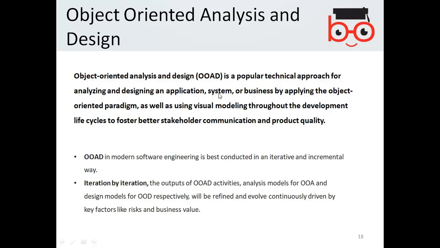It means when you want to analyze or design, you need to take an approach of object orientation. So systems are built by applying the object-oriented paradigm. The object-oriented paradigm allows you to represent every concept, the requirements, as an object, as well as using visual modeling through the development life cycle to foster better stakeholder communication and product quality.